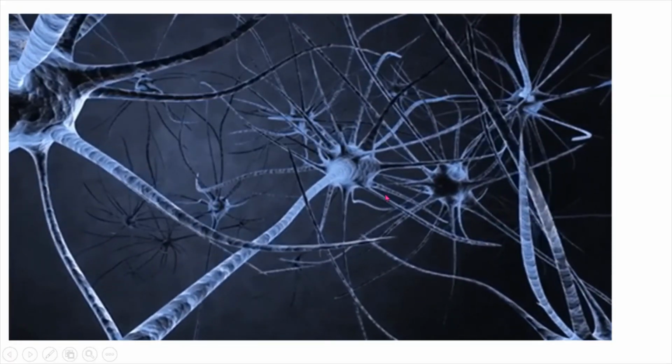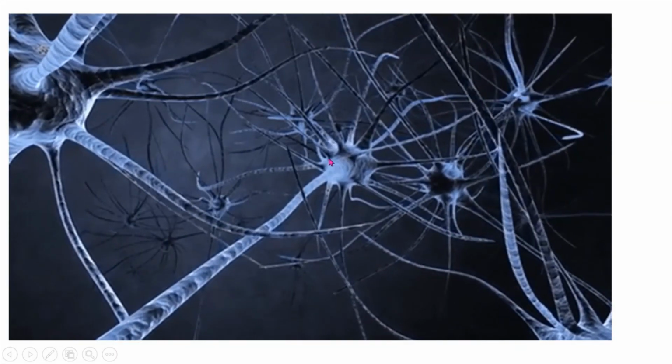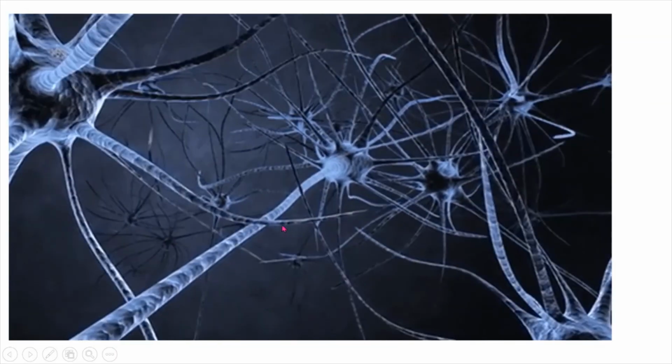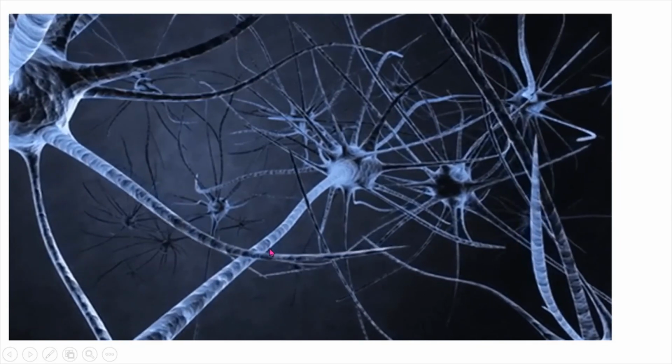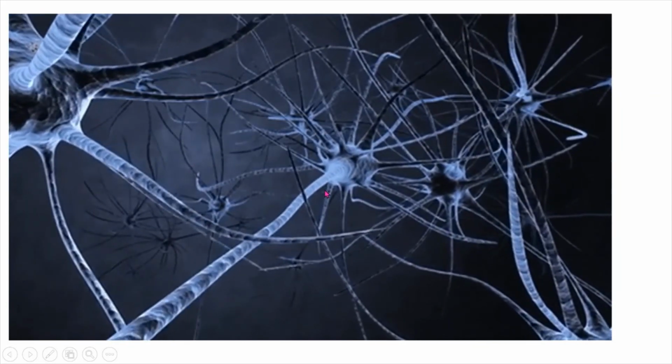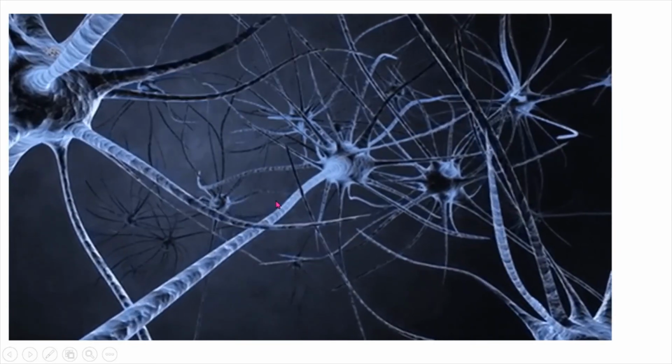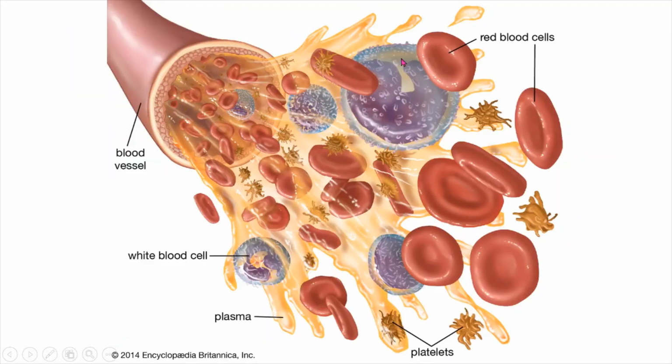See here how they are interconnected. Each and every nerve cell is interconnected, and how fast it is, I think faster than light. It works with the blood cells.